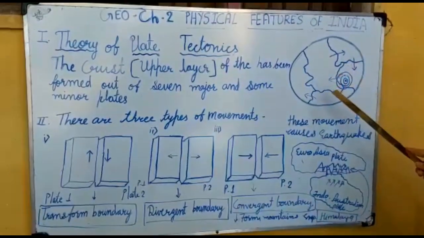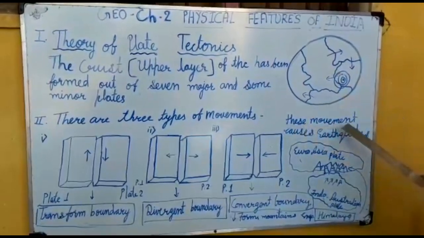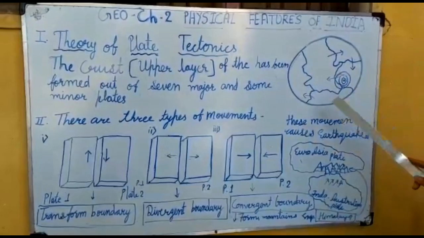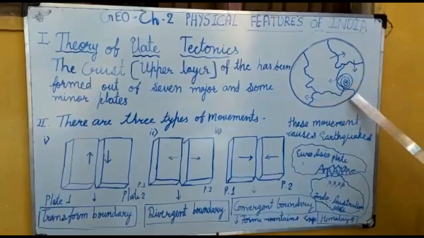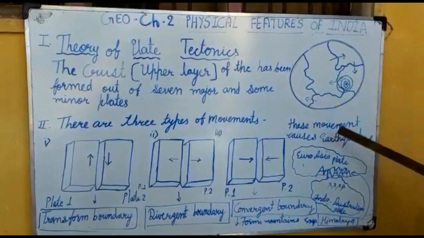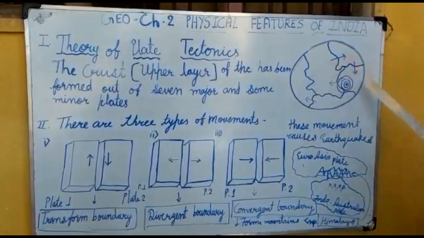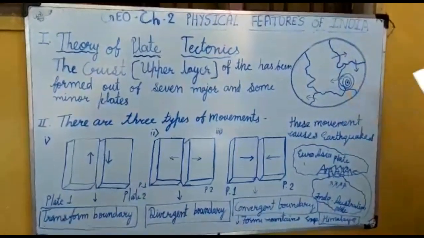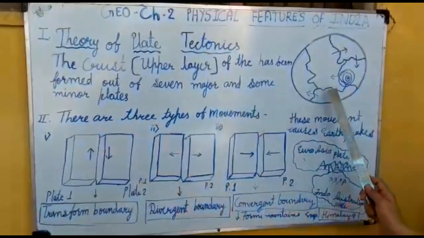Whenever we feel some vibration, an earthquake, it is caused by this movement of plates. So whenever we feel an earthquake, we have to know that it is the movement of these tectonic plates. There are 3 types of movement in these plates.